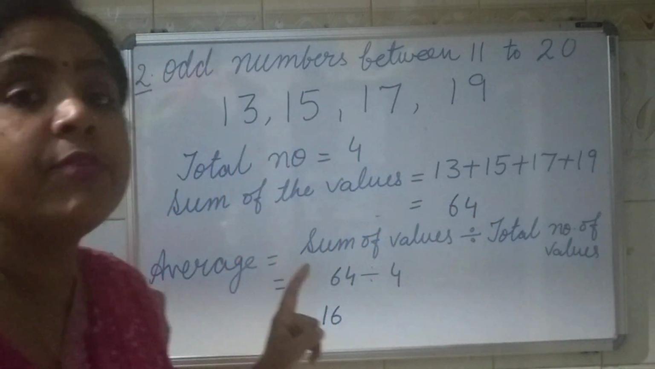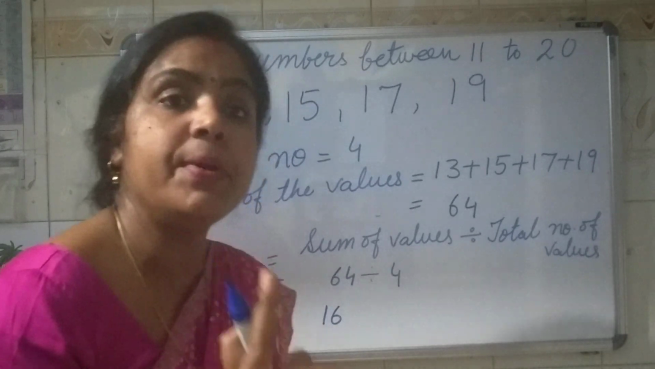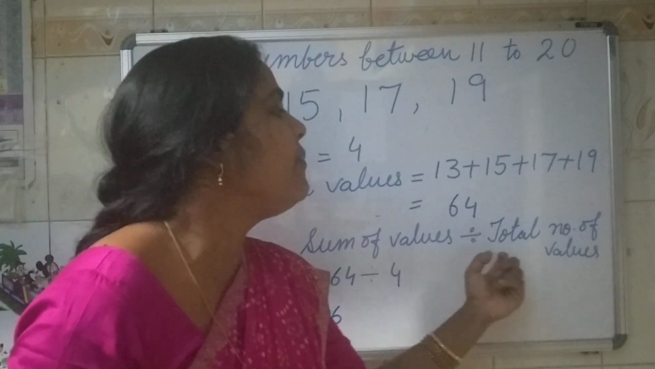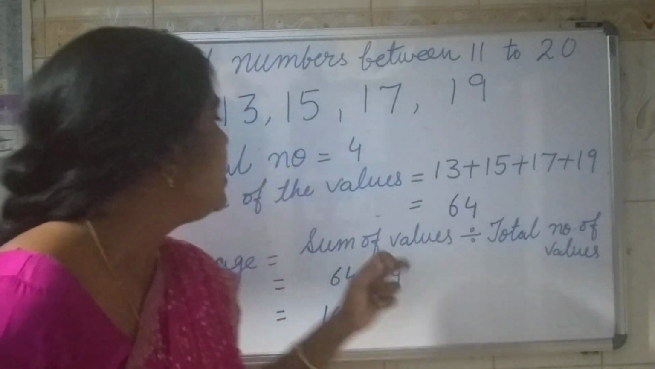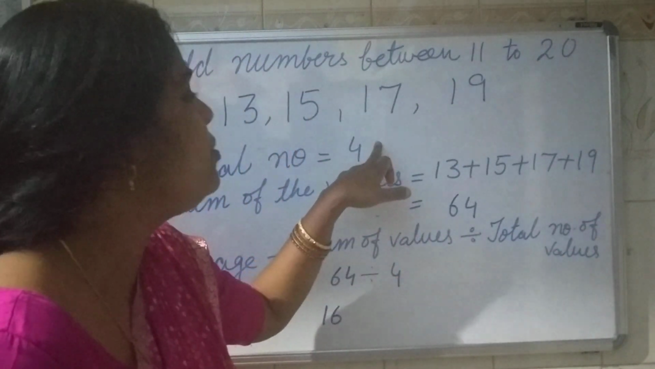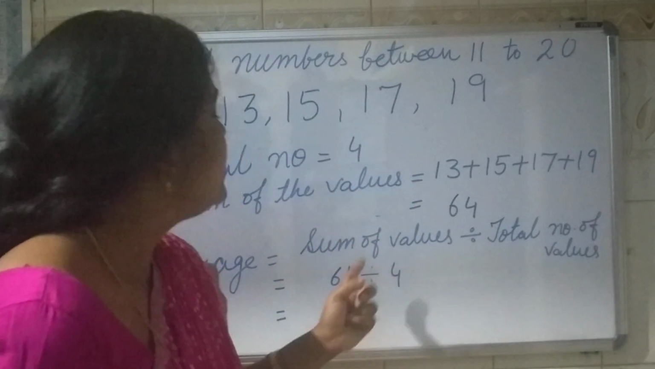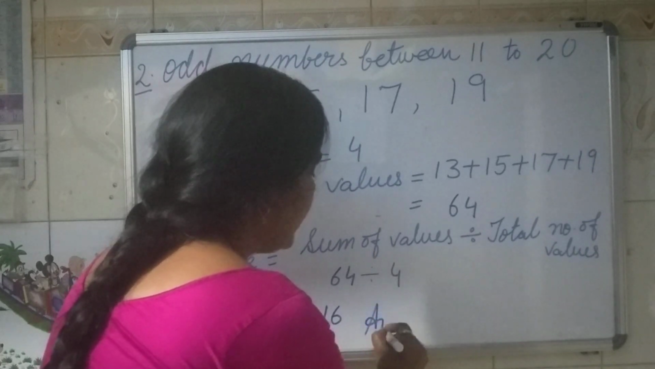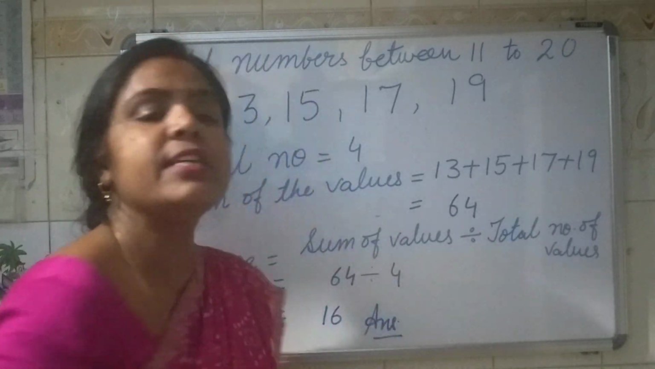Then we have to write the formula in every question. It is compulsory to write the formula. So average is equal to sum of values divided by total number of values. So sum of values I have taken out is 64 and total number of values is 4. 64 divided by 4, the answer is 16. So write down this answer, 16.